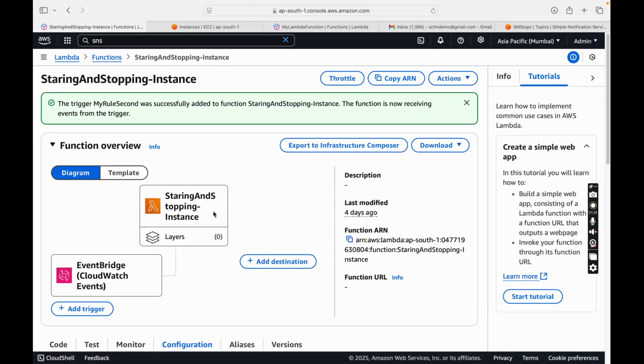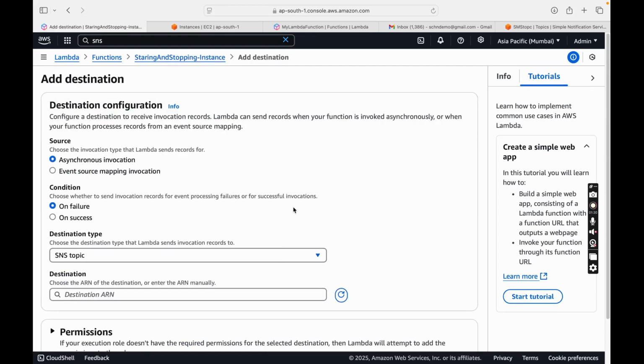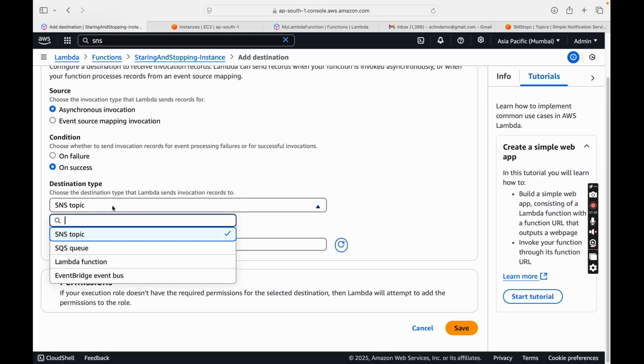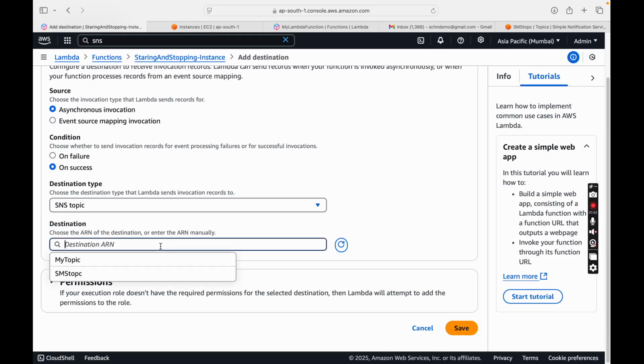Okay, and after we add the trigger, there is a destination so that I should get notifications. So there are notifications based on the successful invocations, through an SNS topic. SNS is the Simple Notification Service, where it will be sending some kind of notification.